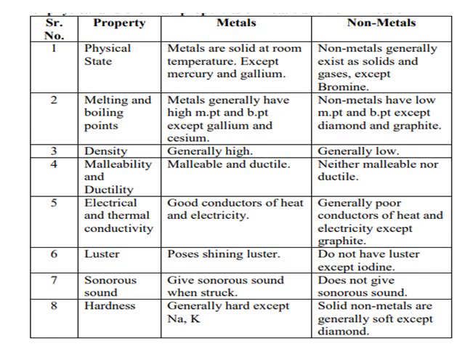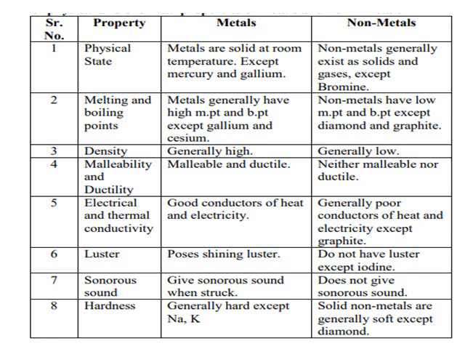Non-metals generally exist as solids and gases except bromine. Then melting and boiling point. Metals generally have high melting point and high boiling point except gallium and cesium. Non-metals have low melting point and boiling point except diamond and graphite.